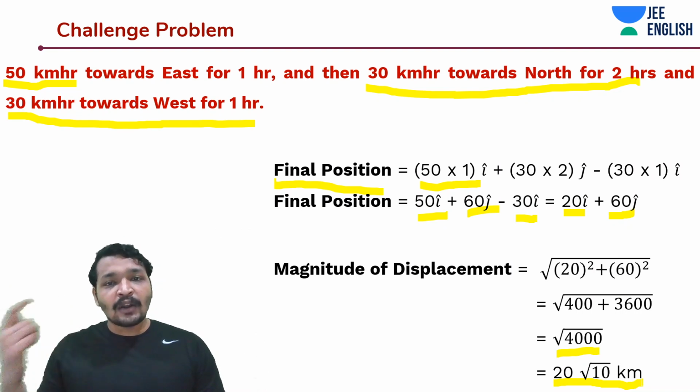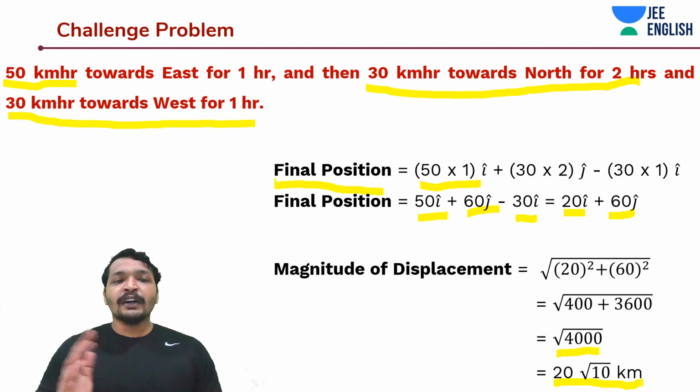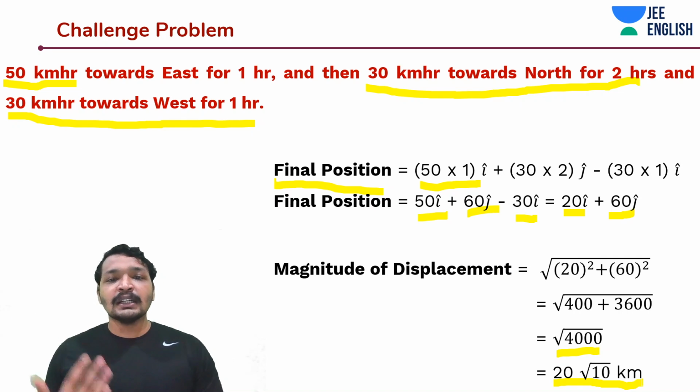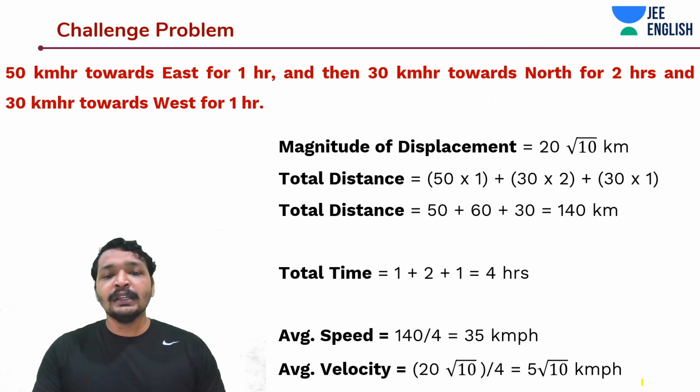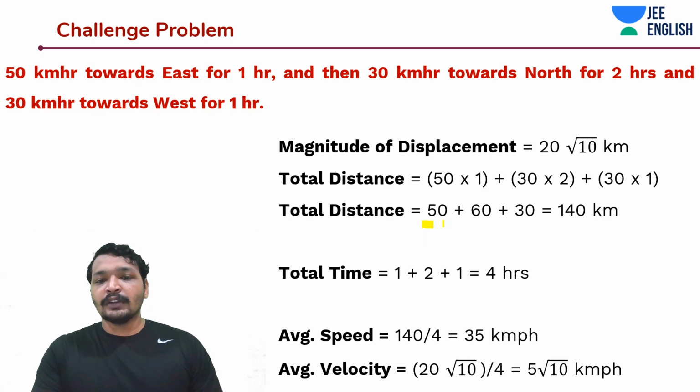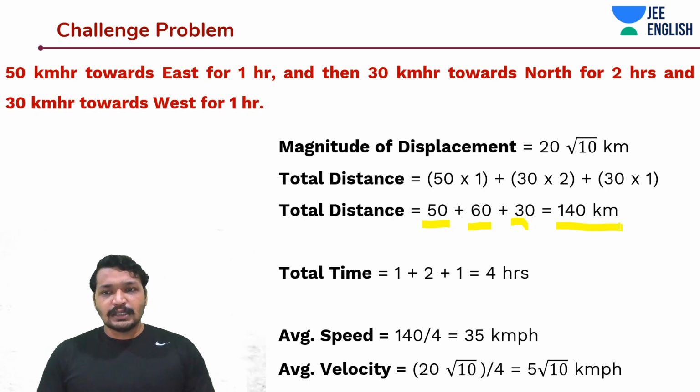Distance, you are just going to add all these values without any direction to it. The first hour it's 50 kilometers, the second hour it is 60 kilometers, and the third hour it is another 30 kilometers. So 50 plus 60, 110 plus 30, 140. So 140 kilometers should be the distance. So that's what we did over here. Irrespective of direction, we have added all of them and we got 140 kilometers as the total distance.